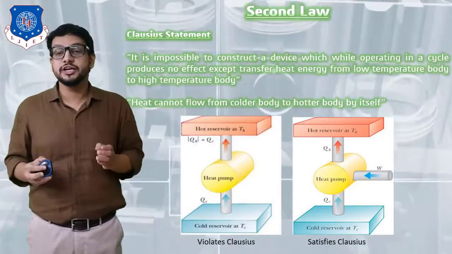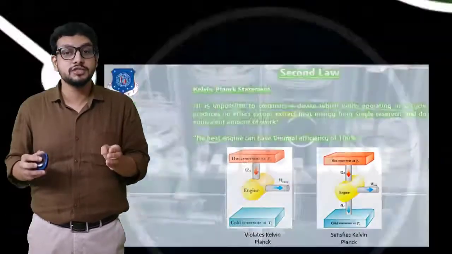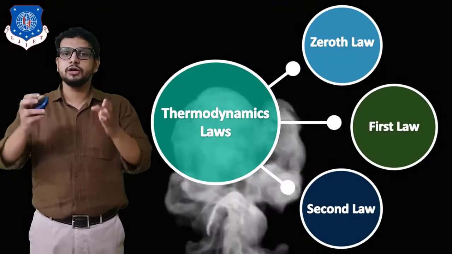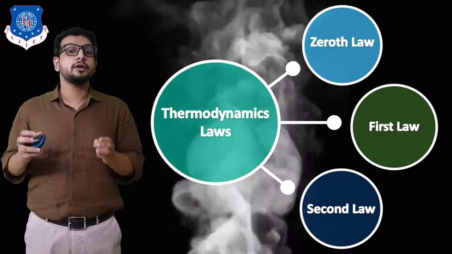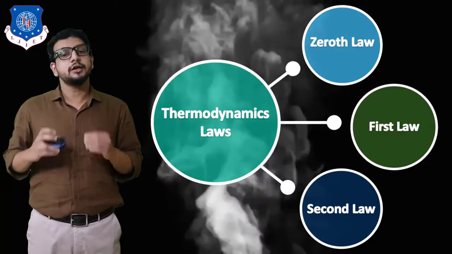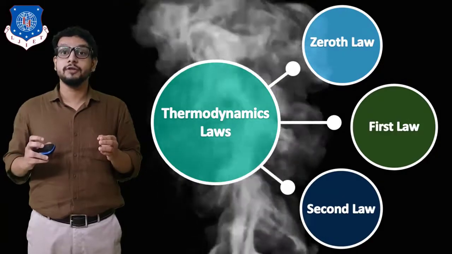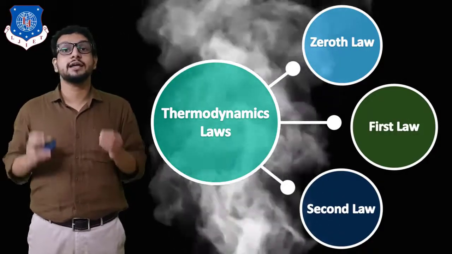So there are two statements in the second law: first is the Kelvin-Planck statement and second is the Clausius statement. I hope you are clear with our thermodynamic laws. Today we are stopping here, and we will continue with our next topic of calorific value, and along with that we are also going to take numericals in our next session.